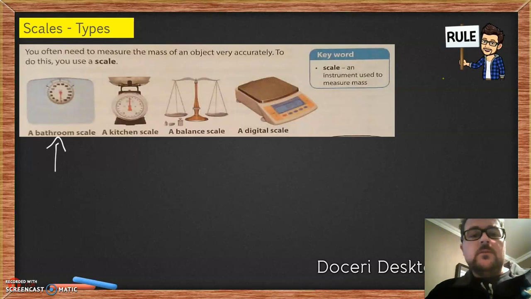So I definitely wouldn't go to the kitchen and want to sit on the kitchen scale, because this kitchen scale is designed for something different. It might not necessarily be able to weigh the type of figure that I would want to see.